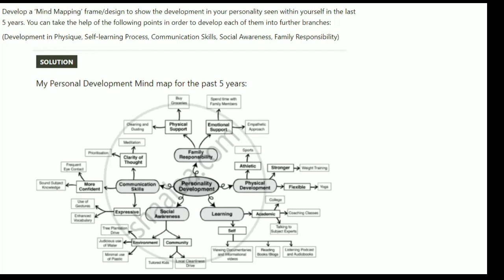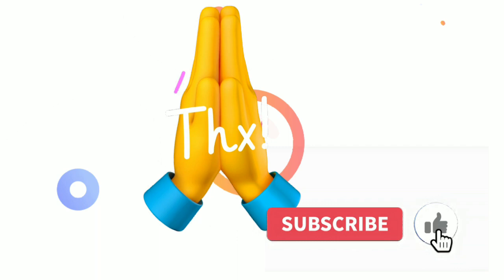So this is my personality development mind map for the last 5 years. Okay, so I hope this is clear to you.